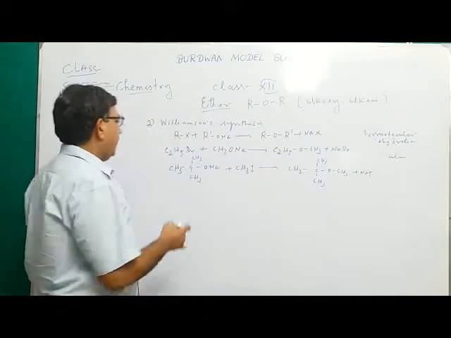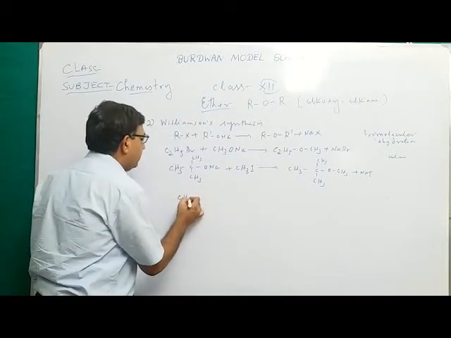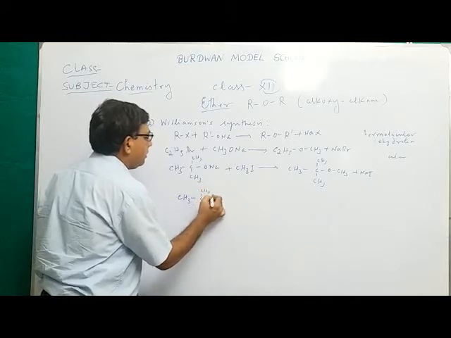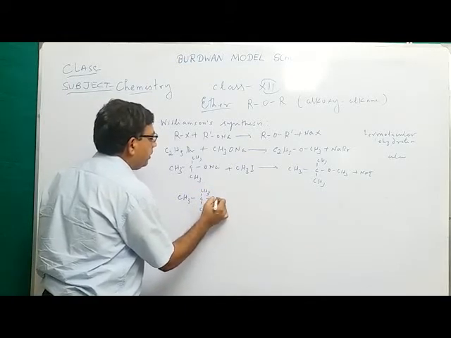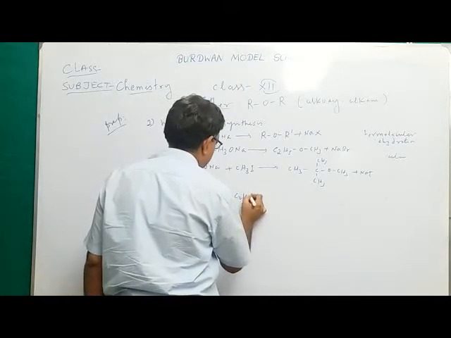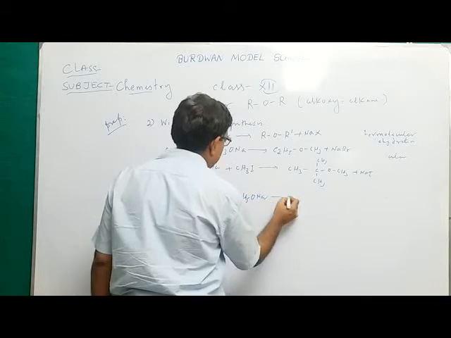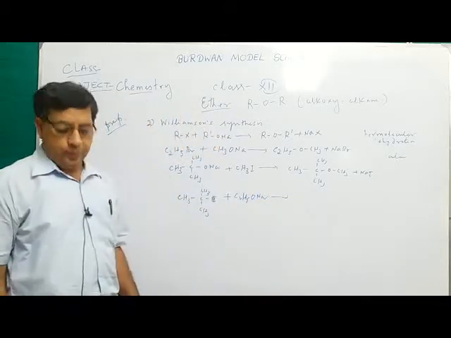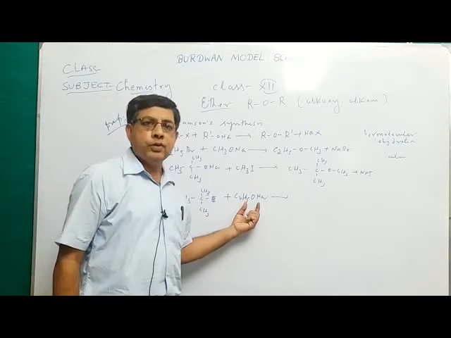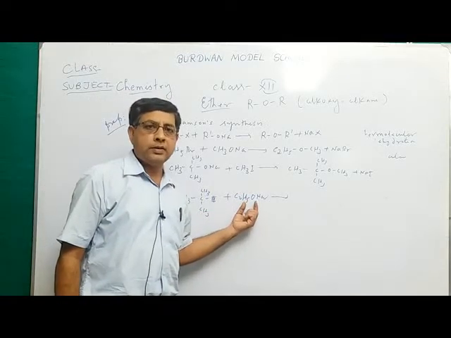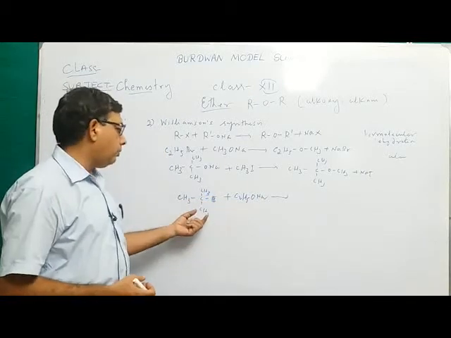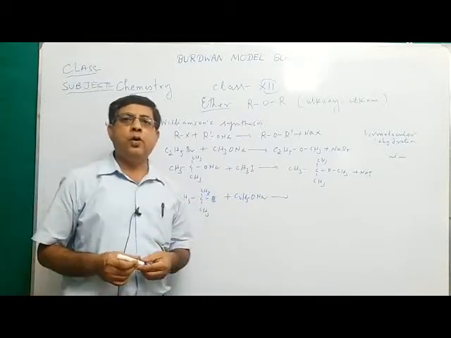But if you take tertiary alkyl halide, say (CH3)3CBr, plus C2H5ONa, here the ether cannot be prepared, because this acts as a nucleophile and a strong base. It eliminates hydrogen and halogen from the tertiary alkyl halide to form an alkene.